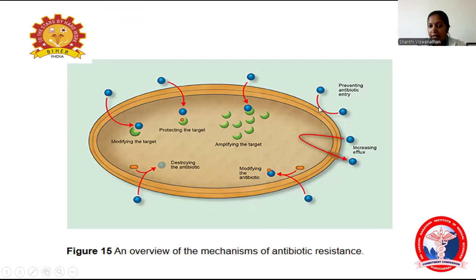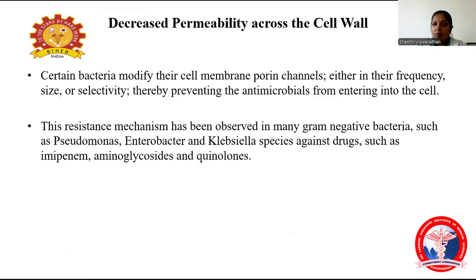Then preventing the antibiotic entry: it prevents the entry of antibiotics into the cell wall. Then efflux pump: once the drug enters the cell, the bacteria will efflux the drug, expelling it outside. Then it will modify the antibiotic, or it will destroy the antibiotic, or it will modify the target. So these are the important mechanisms involved in antibiotic resistance. Now we'll see one by one.